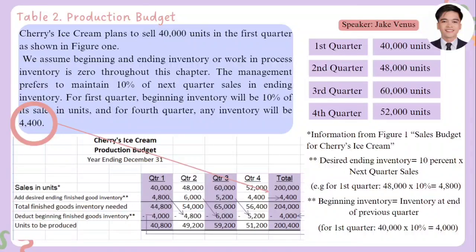So to get the annual budget for the production, we'll just be adding the same as what we have made with the sales budget. So we'll add the sales units, and that's a total of 200,000. What we will be using as the ending inventory here is the ending inventory in the last quarter, which is the 4,400, and then we'll add that to the total sales units, 200,000 plus 4,400, a total of